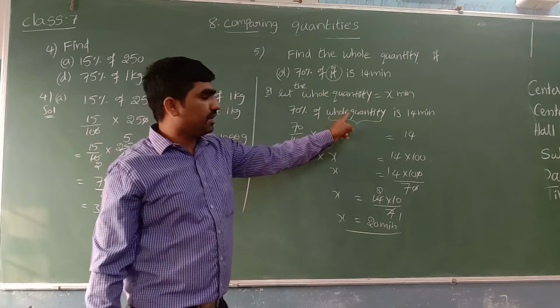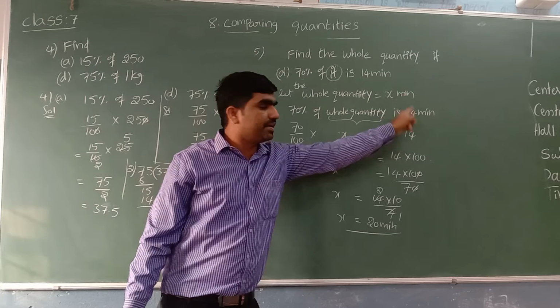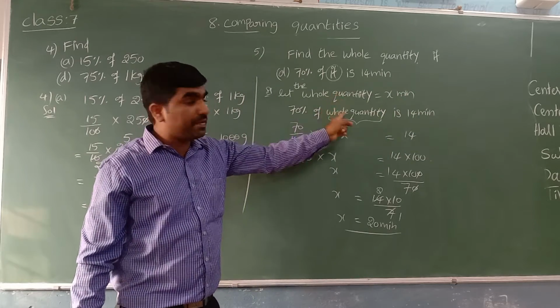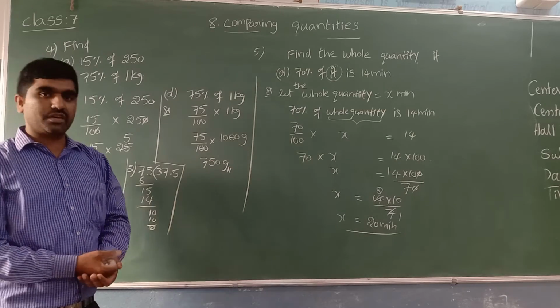See, the whole must be greater than this part. 70% is 14 minutes. The whole quantity, I mean 100%, is not less than 14. It is 20 minutes. Hope it is clear.